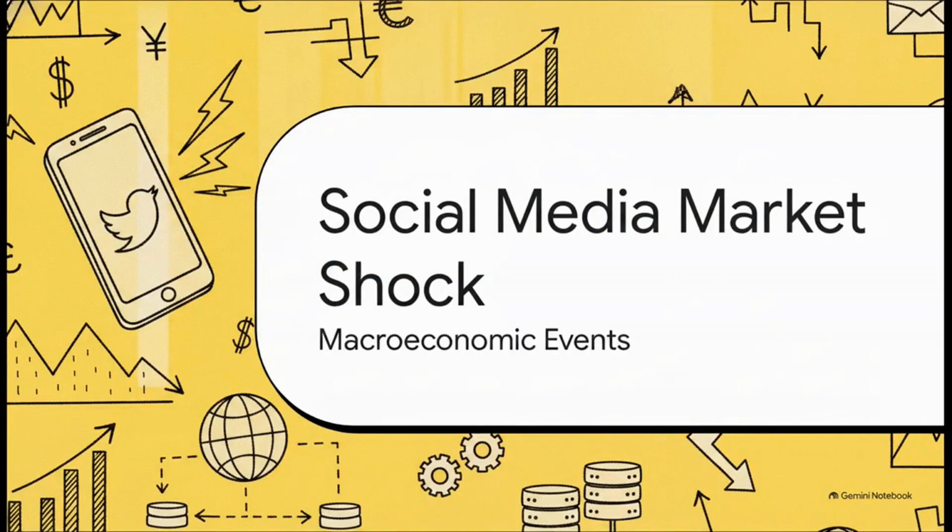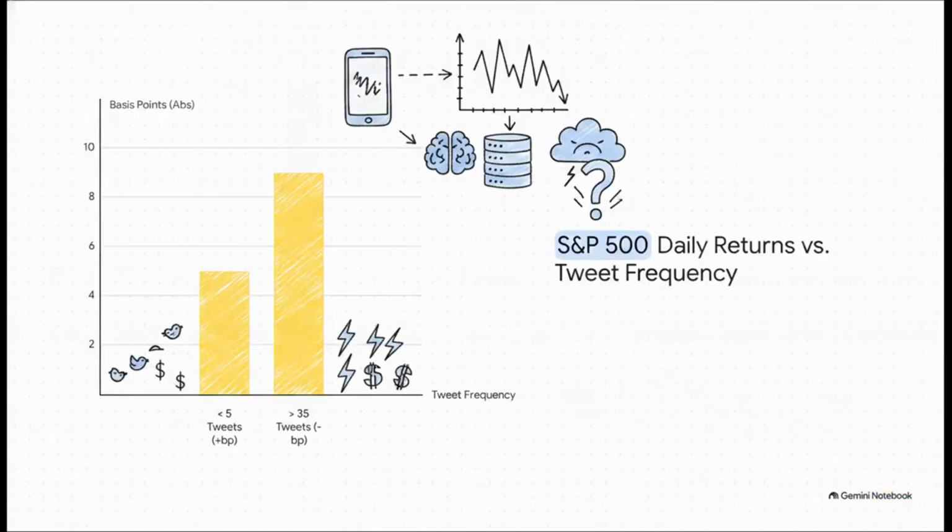Section 1, the social media market shock, turning 280 characters into macroeconomic events. To really get this, we have to recognize that a social media account belonging to a commander-in-chief is no longer just a communication tool, it's a literal macroeconomic shock event. Look at this data from a Bank of America Merrill Lynch analysis. They tracked the sheer volume of Donald Trump's tweets and found a direct, measurable link to the S&P 500's performance.